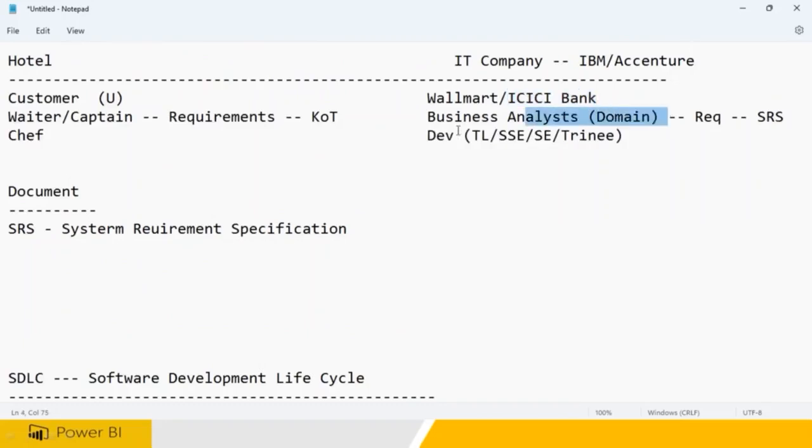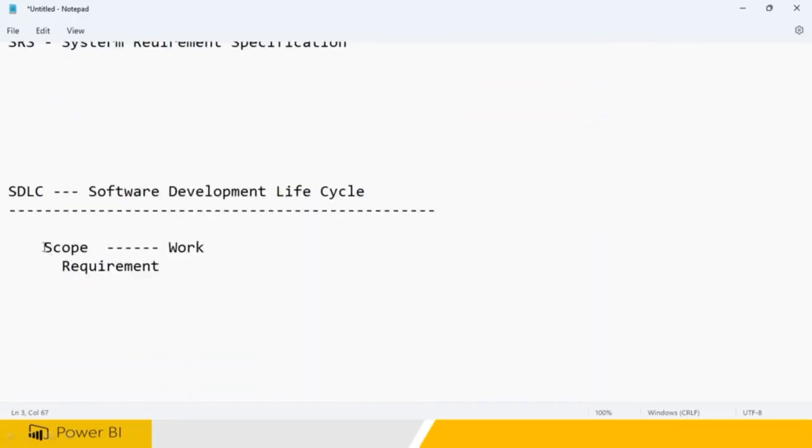Now you take the requirement, and people who can understand loans will go as requirement gatherers, and they will be able to understand. They clearly told what we are planning to automate, right? And what we are not doing, they will also tell you. We are not doing anything for savings bank, or for mutual funds. We are clear. We are only planning to have the loans application. Like that, you need to identify the scope. The scope is very clear: you have to prepare a software application for the loans requirements.